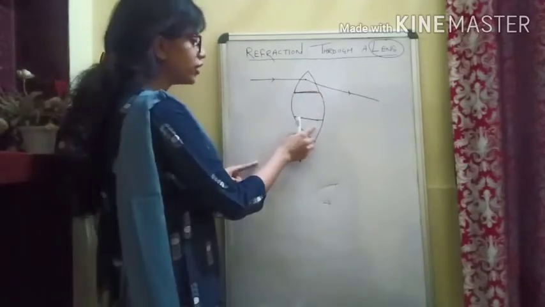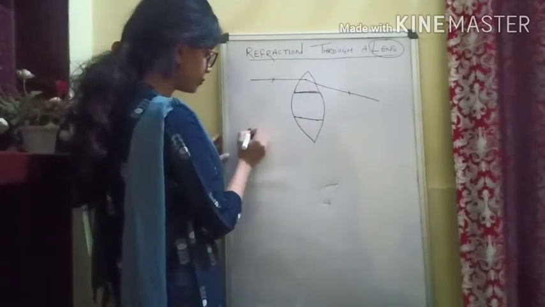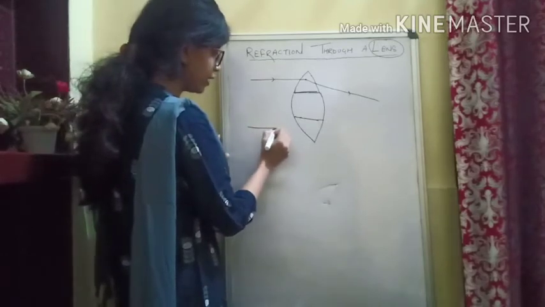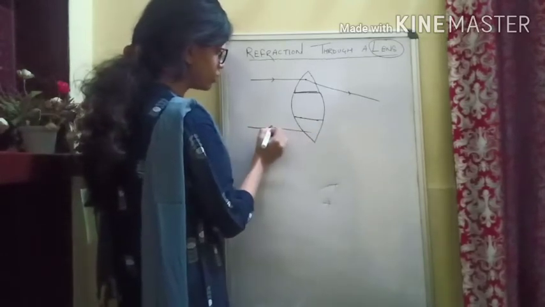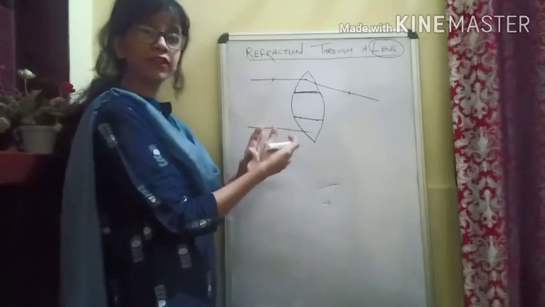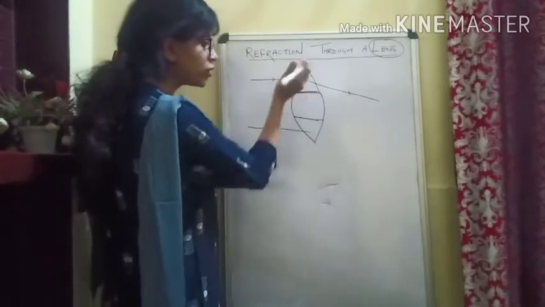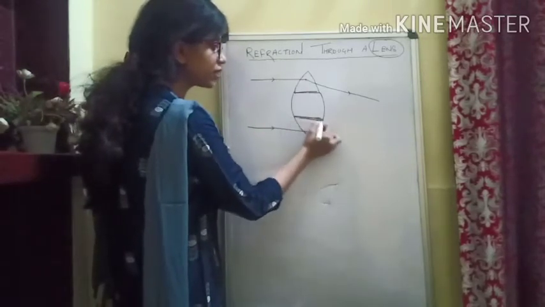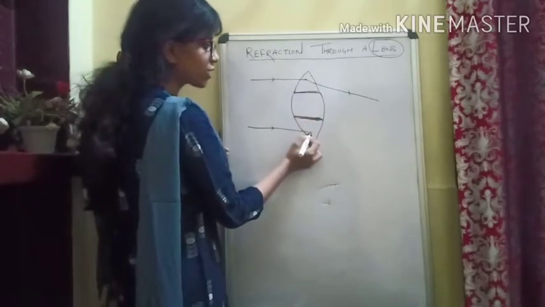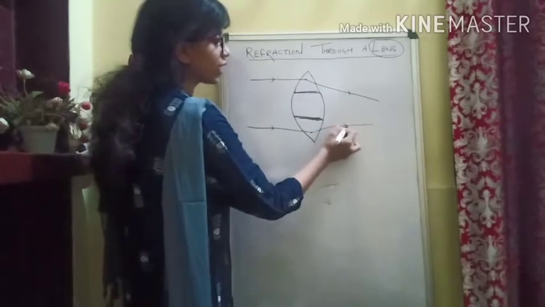Okay, now here if you see again the lower base of the lens, if you see the light ray going, and when it falls, of course it will bend towards the base, but this time the base is upside, this is the base, so it will bend actually towards the base. It will be like this.